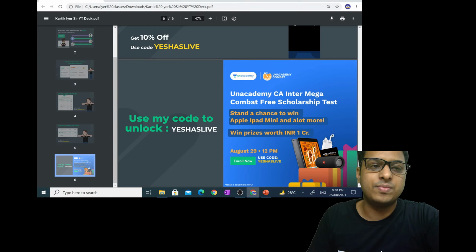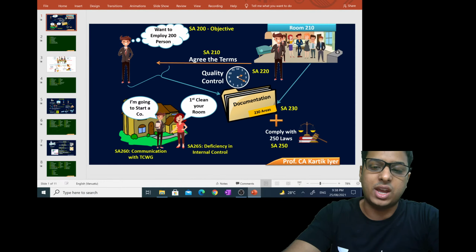Now, let's enter this area and look at what we are going to see. Today we are going to memorize all the standards on auditing with a very nice story, which I got some time to create during my lockdown. It is a very effective story, and we'll ensure that it gets into your mind. Let's start this session, and whatever queries you have, you can ask me.